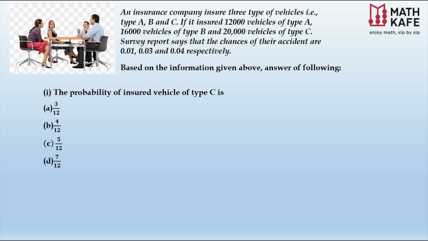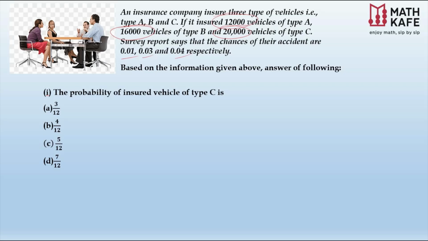An insurance company insures 3 types of vehicles, that is type A, B and C. It has insured 12,000 vehicles of type A, 16,000 vehicles of type B and 20,000 vehicles of type C. Survey report says that the chances of their accidents are 0.01, 0.03 and 0.04 respectively. Based on the information above, we need to answer the following questions.